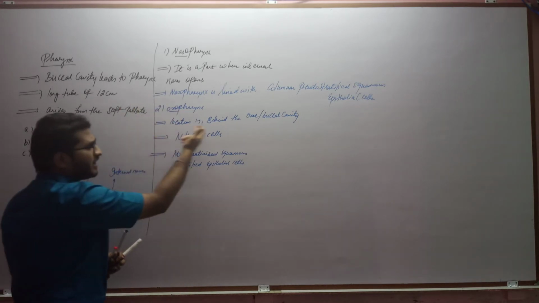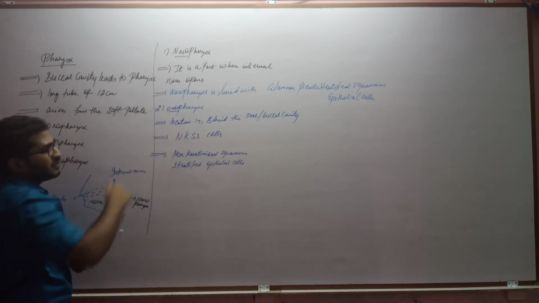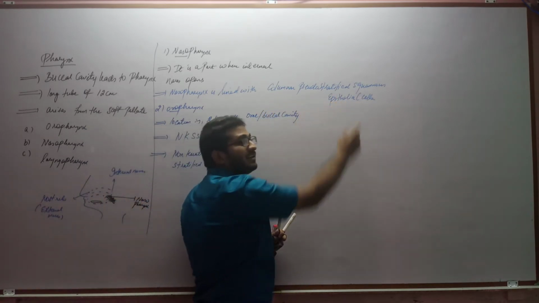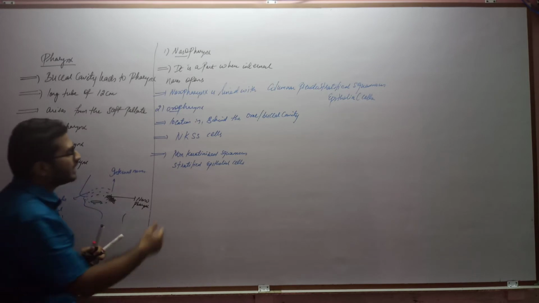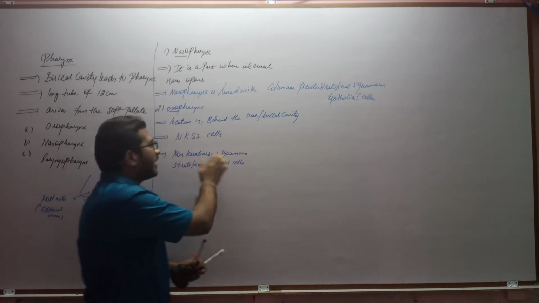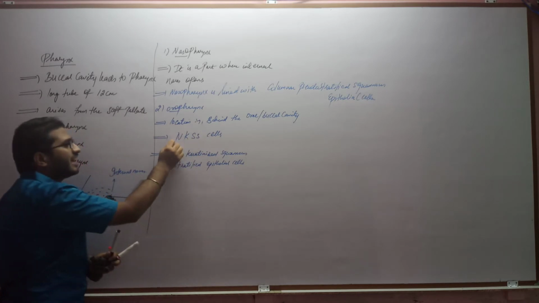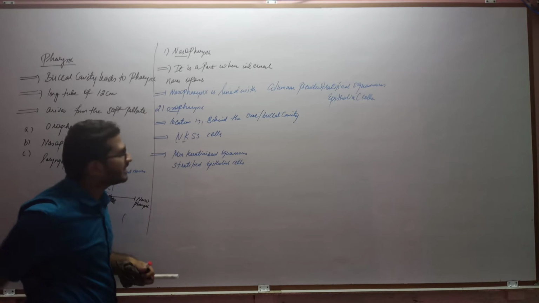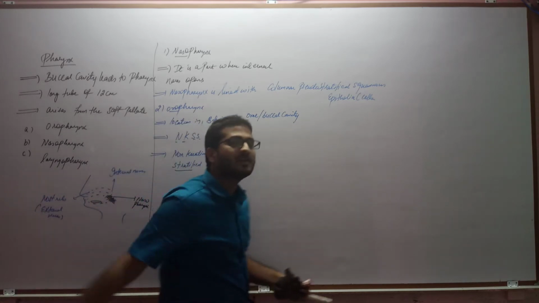Location wise for oropharynx, it is located behind the oral or the buccal cavity. The nasopharynx is lined with columnar pseudo-stratified epithelial cells, and oropharynx is lined with non-keratinized squamous stratified epithelial cells. In short, it is called NKSS. N for non, K for keratinized, SS that is squamous stratified epithelial cells.